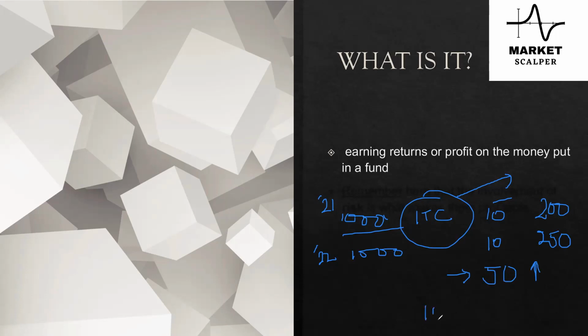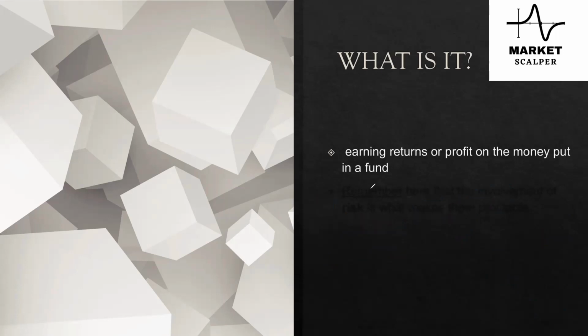So for 10 stocks you have got 50 rupees. Now let's look at the next slide and see how it is different from savings.